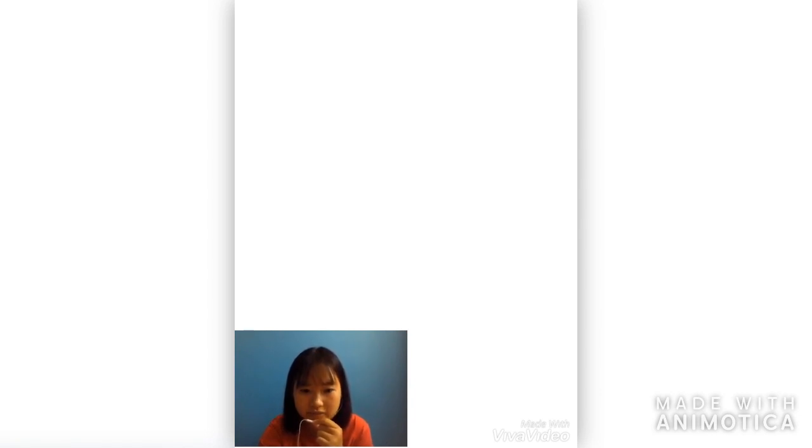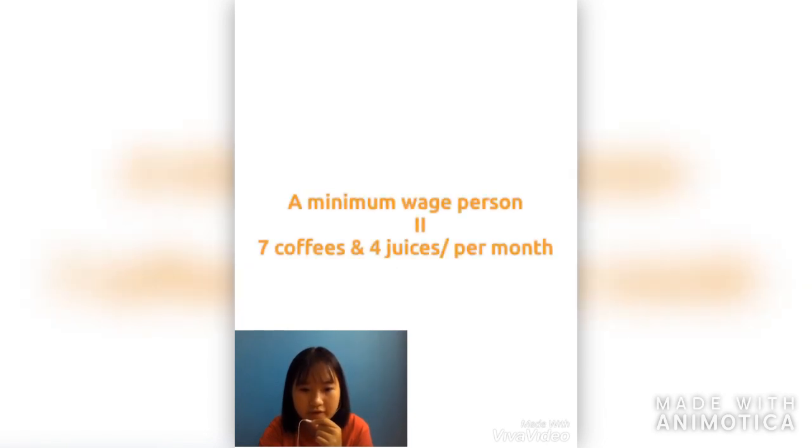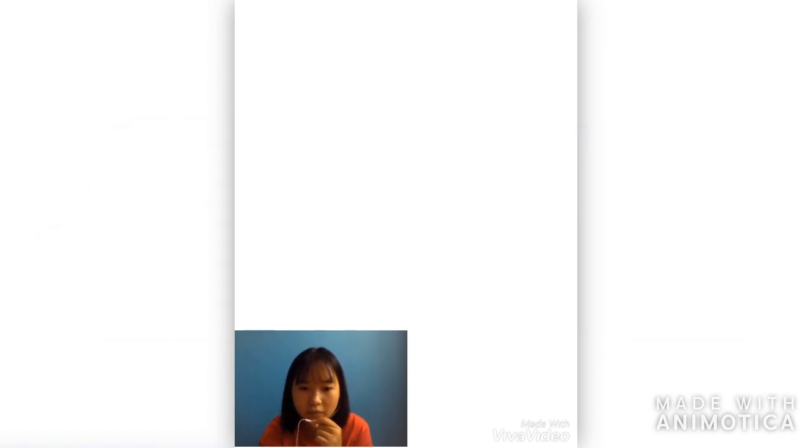The high inflation in Venezuela has caused a catastrophic decrease in living standards. According to information on Euronews showing the reality of hyperinflation on Twitter, one Venezuelan engineer said that a person on minimum wage is able to buy only 7 coffees and 4 juices per month. Consequently, this forces a reduction in the number of buyers in the Venezuelan market.